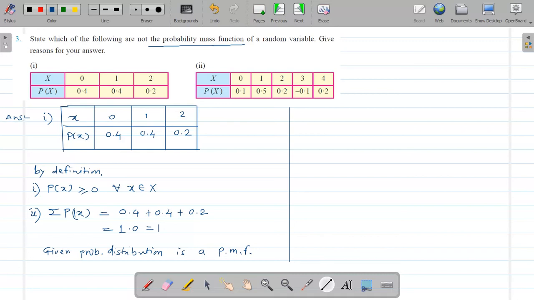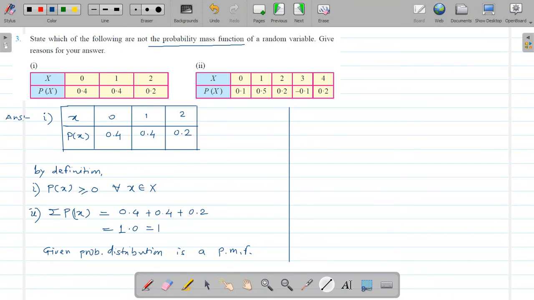Okay. Now see, the next table contains x equal to 0, 1, 2, 3, 4, and for that p(x) is given to you as 0.1, 0.5, 0.2, minus 0.1 and 0.2.